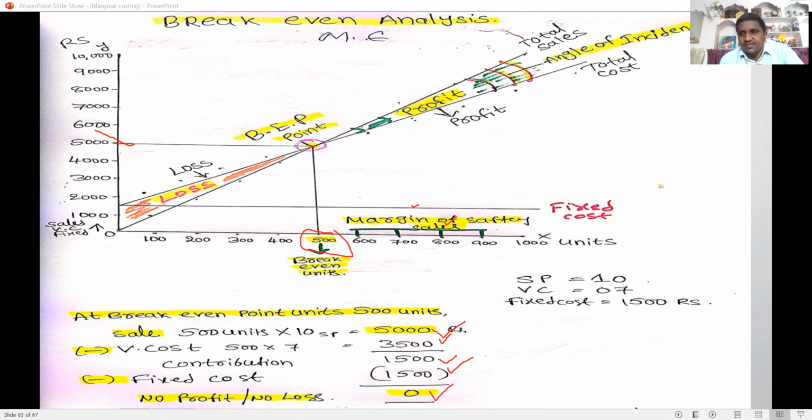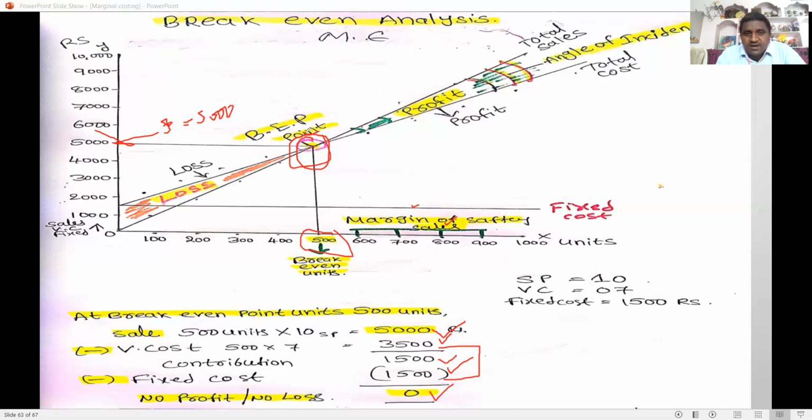The total sales line intersects with the total cost line at the break-even point. At 500 units, total sales are 5,000 rupees. Total cost is variable cost 3,500 plus fixed cost 1,500, which is also 5,000 rupees. So total sales revenue of 5,000 rupees equals total cost of 5,000 rupees. At this point the firm earns no profit and makes no loss. That's why it is called the break-even point.